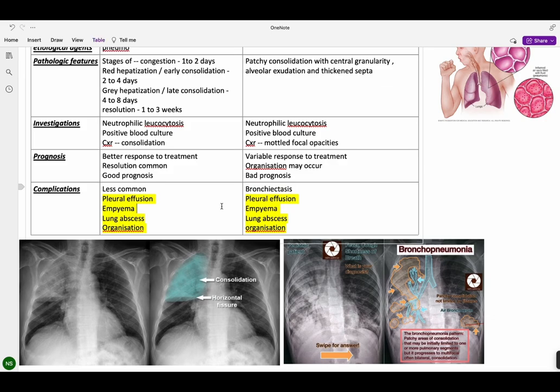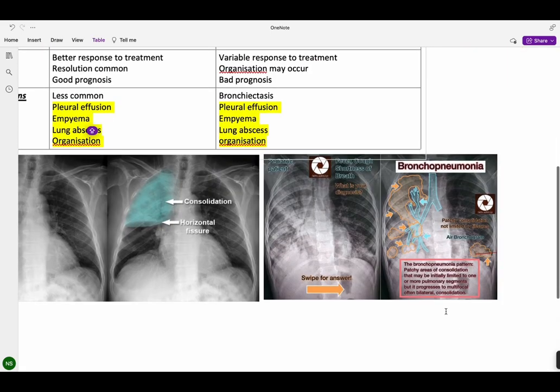While in the second chest X-ray, we can see focal opacities, one over here and all these opacities, spreading over the lungs but not restricted to any one part of the lung.